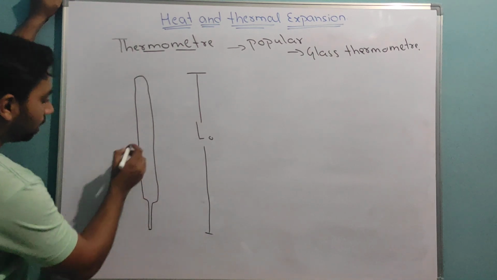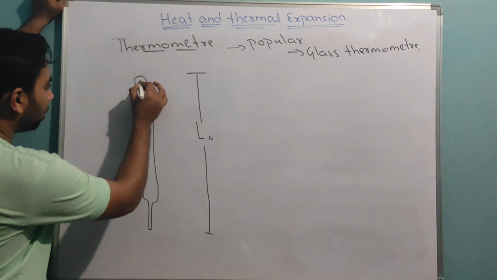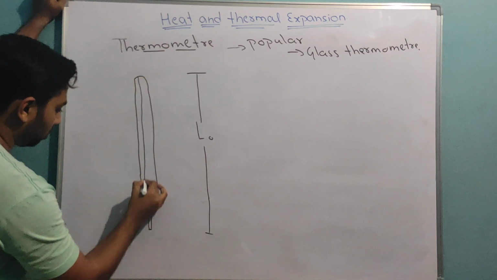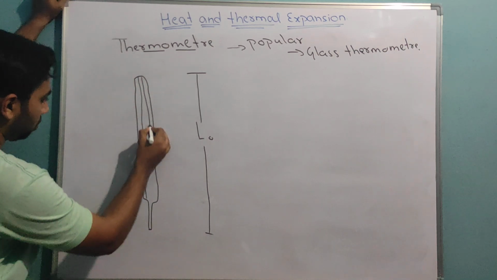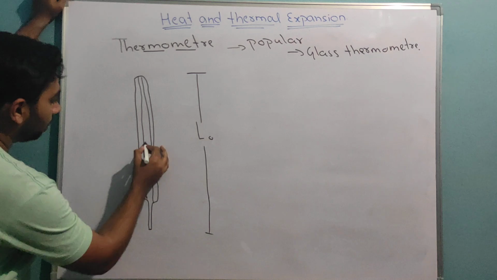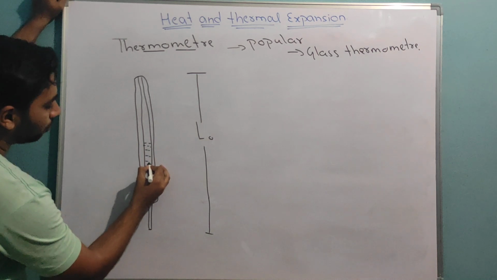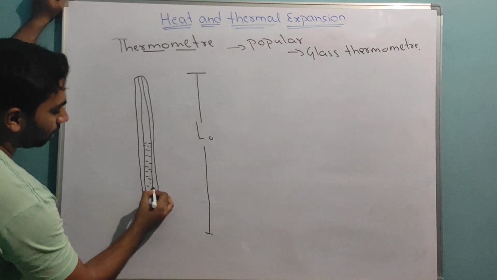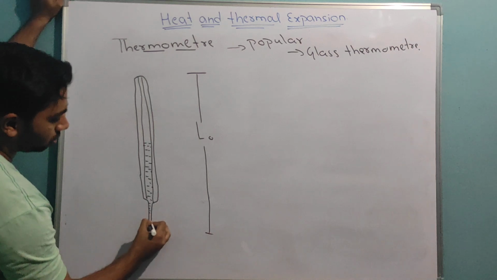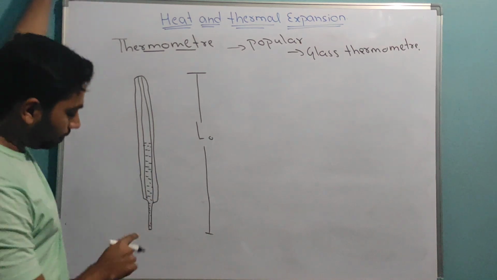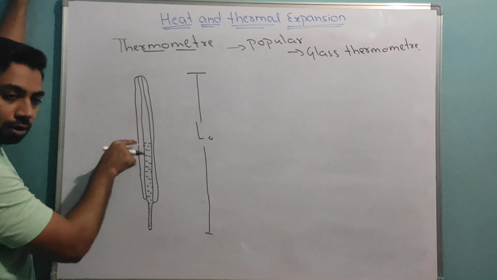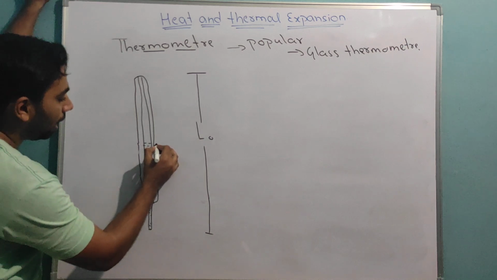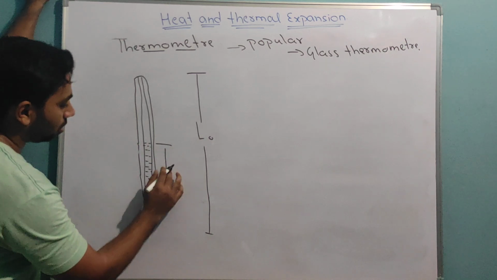Because of heat, this body has this much liquid or mercury. You know the thermometer, right? When doctors keep it on the body, the mercury rises from here to here. Now let us take this point as L.